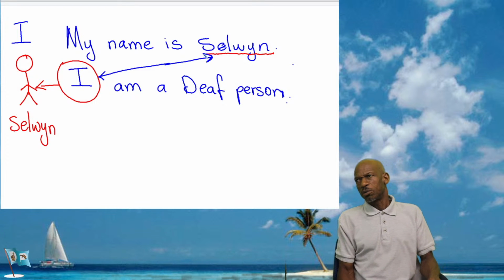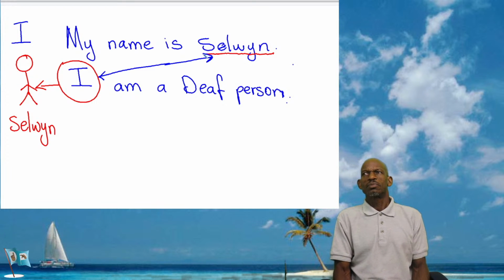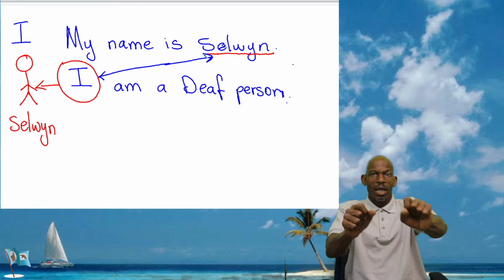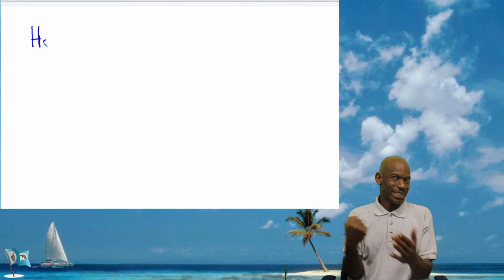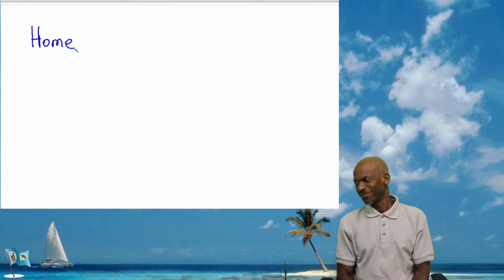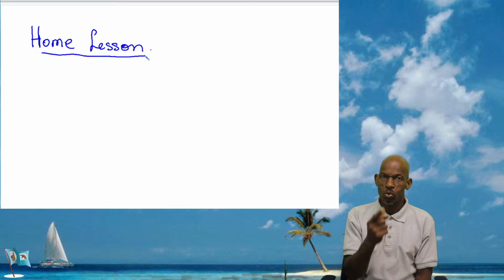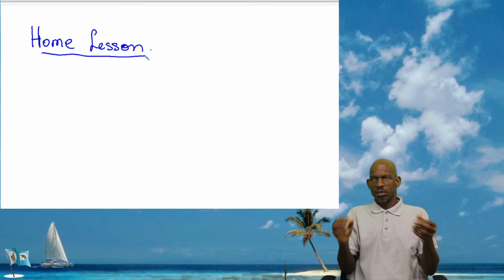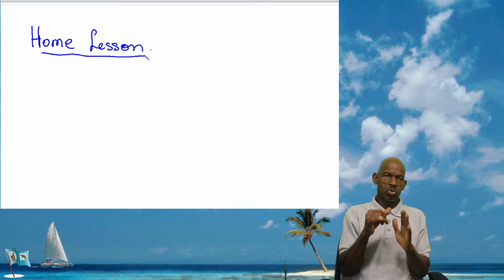All right. So let me give you a little exercise for home lesson. That is the main thing, home lesson. My usual thing is for you to go and find some sentences. Easy for you to do it is go on the internet, or if you have simple books at home, you could do that.